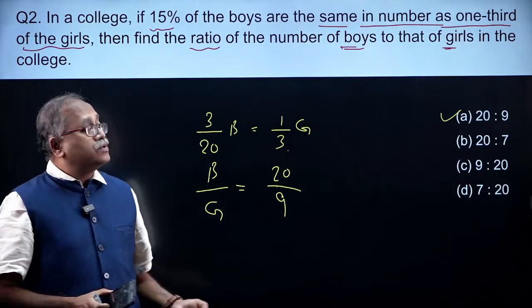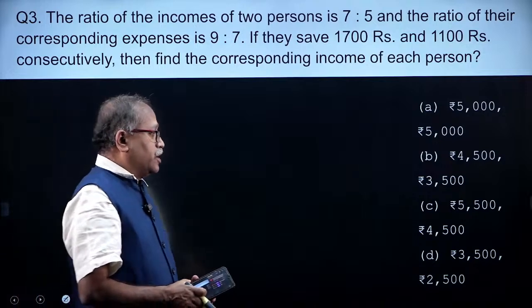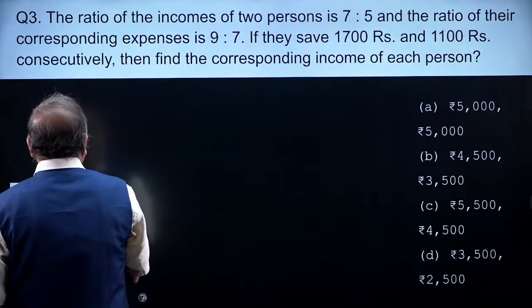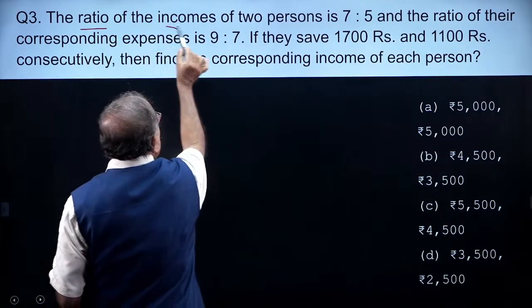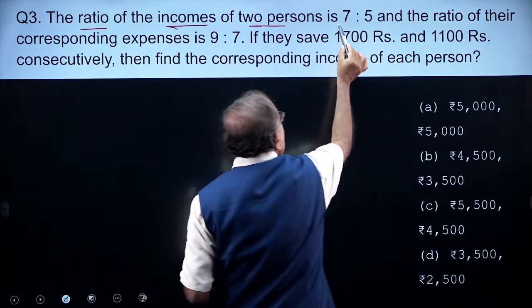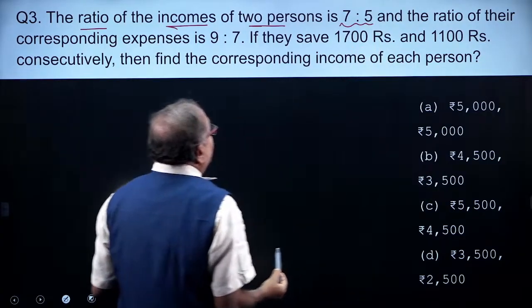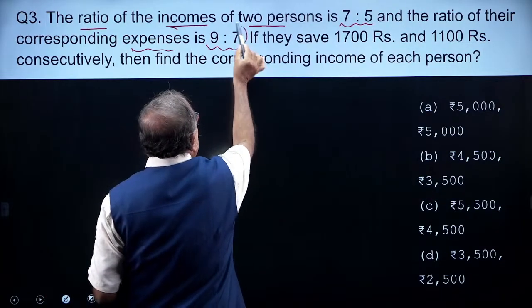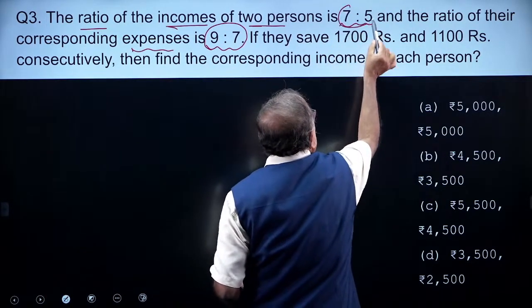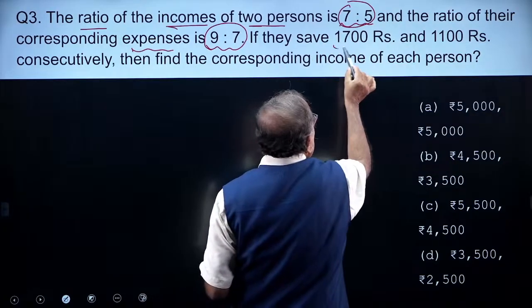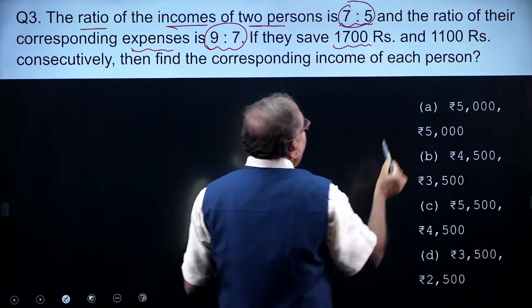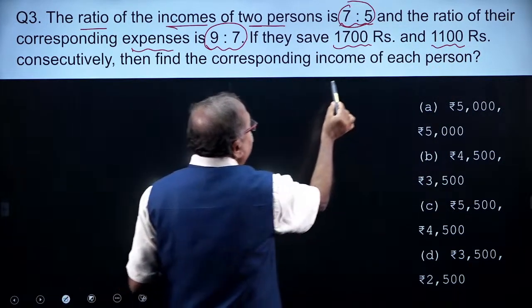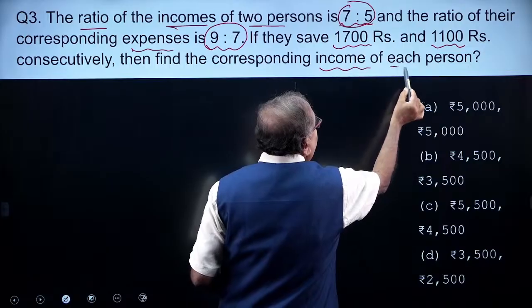I am moving on to the next question, which is this. Okay, so let's look at the question. Question number 3. The ratio of the income of two persons is 7:5, and the ratio of their corresponding expenditure is 9:7. This is the expenditure ratio, this is the income ratio, and they save 1700 and 1100. So find the corresponding income of each. This is the saving.